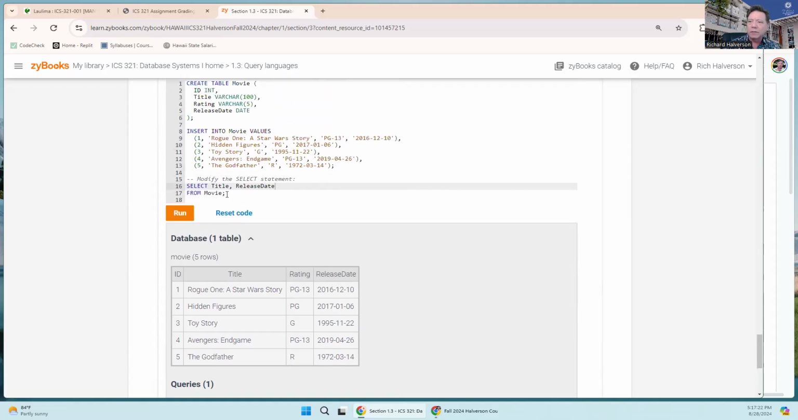How about if we also say where rating is equal to, I think I can do the equal sign? I think so. Equals PG-13. Okay, so let's see what this does.